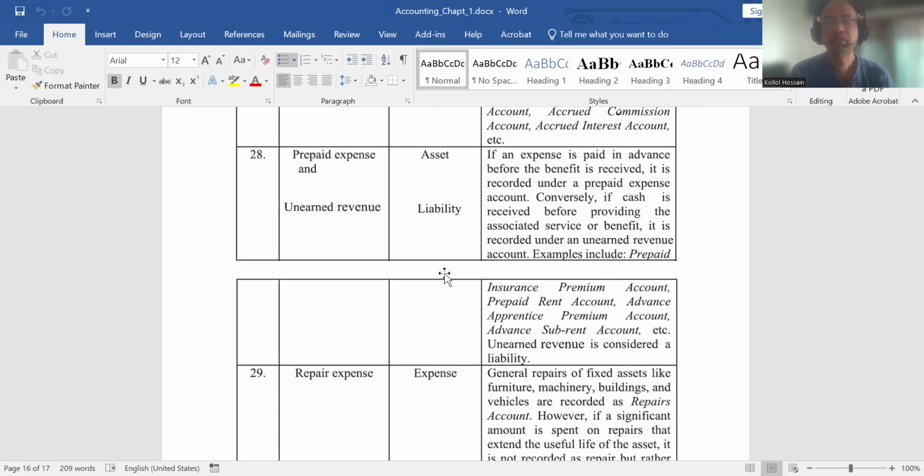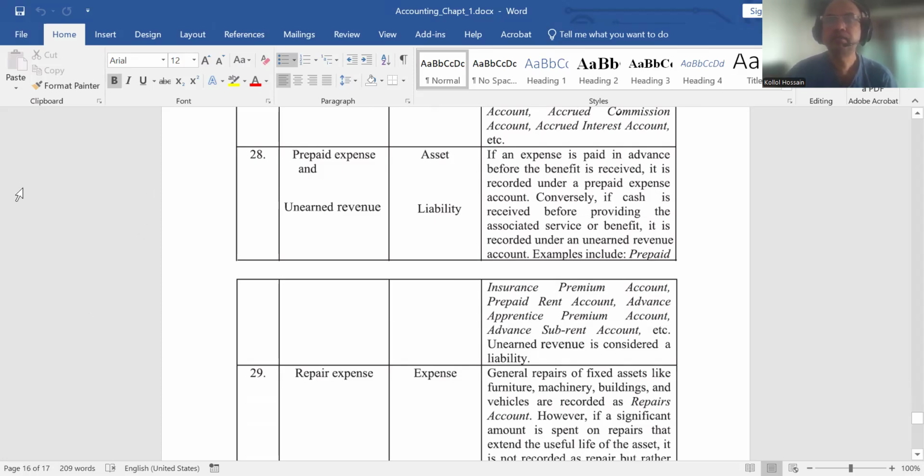It is not expenses today because we are paying in advance. This payment will allow us to use the premises for 1 month. So after 1 month, it will be expenses, but now it is asset as it is advance paid.